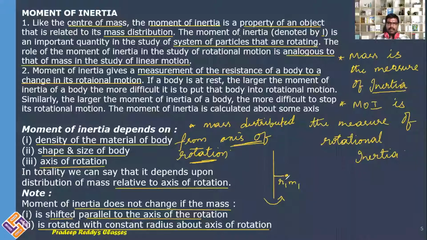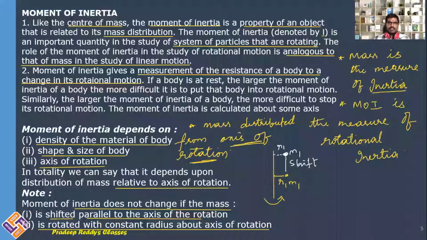See, we have mass m1 here, which is at perpendicular distance r1. What this note tells is, if the mass is shifted parallel to the axis of rotation, then moment of inertia does not change. Say for example, this m1 undergoes shifting parallel to the axis and comes to this new position. When it is shifting, is the perpendicular distance changing?